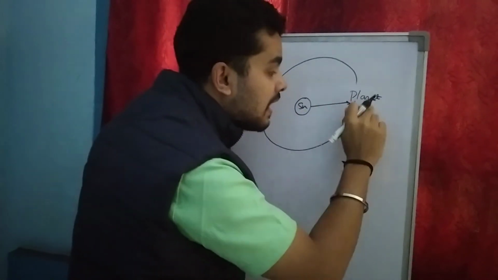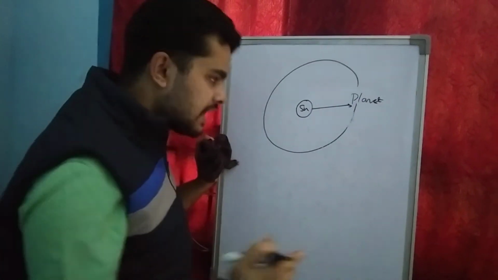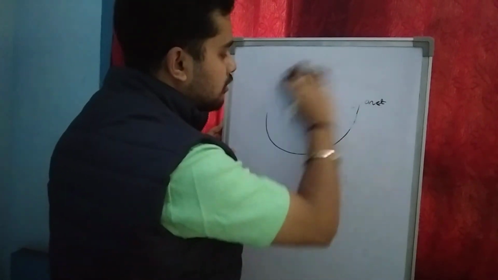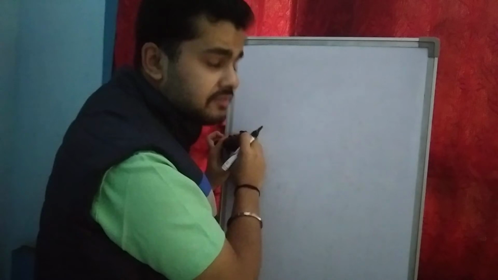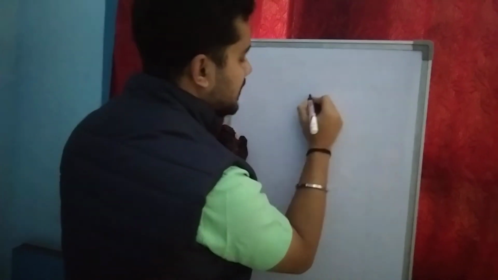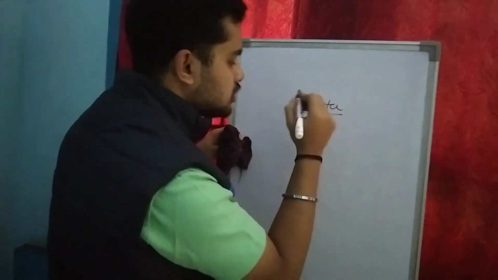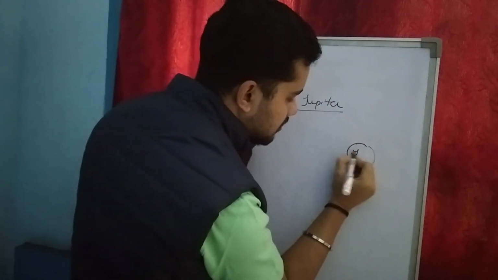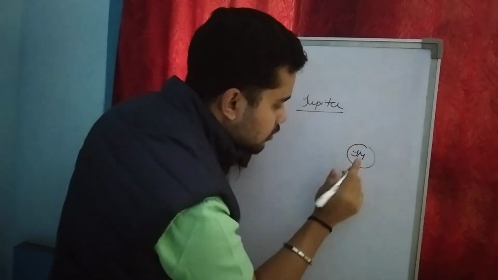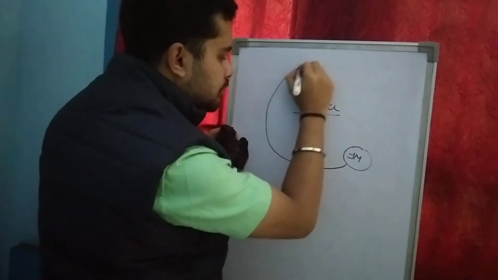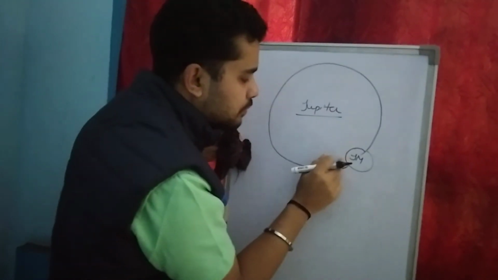So he found through extensive research that, for example, let us consider this as Jupiter and this is the Jupiter moon. This moon was rotating around Jupiter. Why was it rotating around Jupiter?